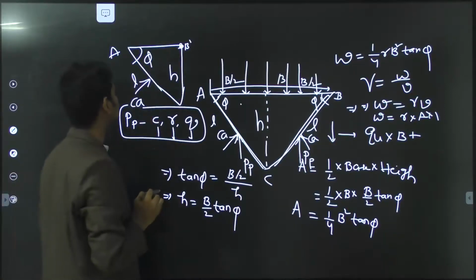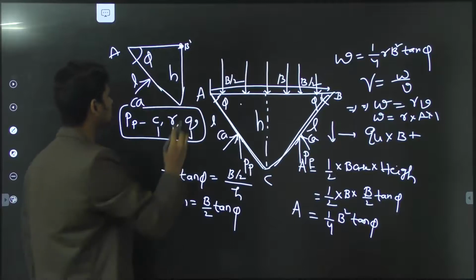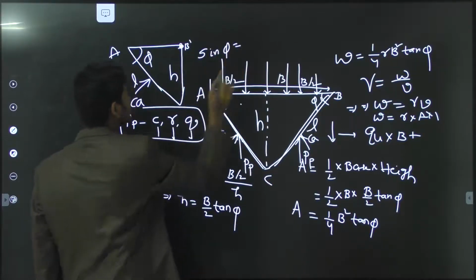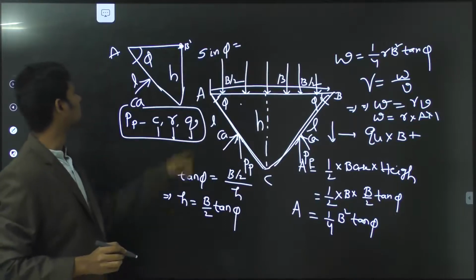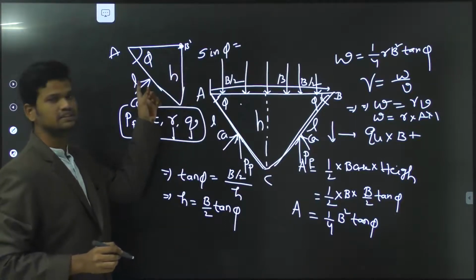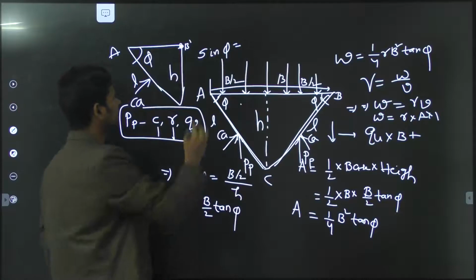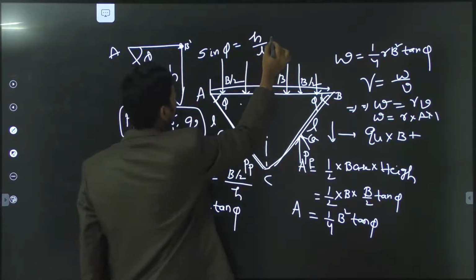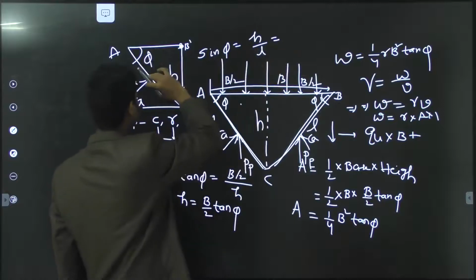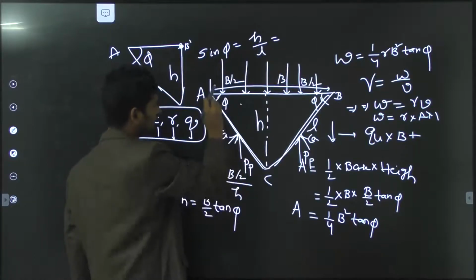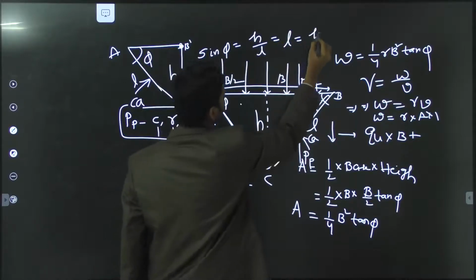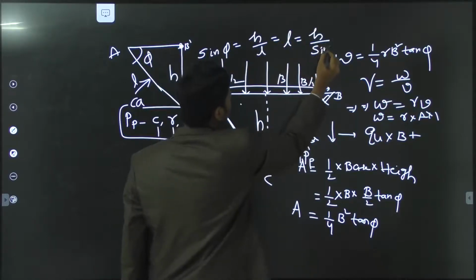From this, what is meant by sin phi? Sin phi equal to H divided by L. Or from this we can calculate the length of the failure along this inclined portion: L equal to H divided by sin phi.